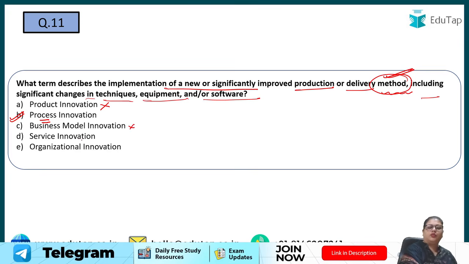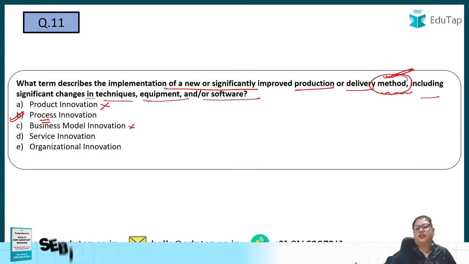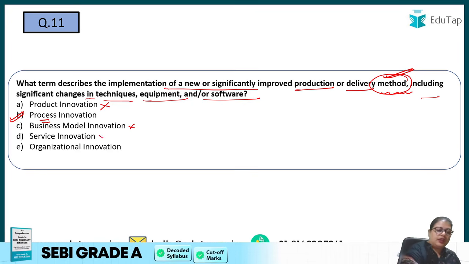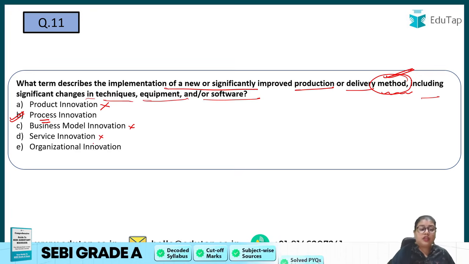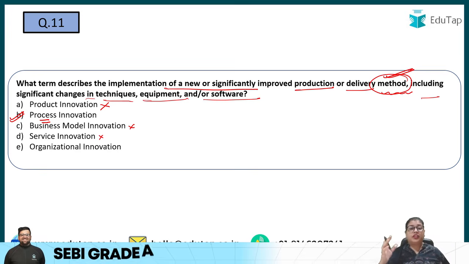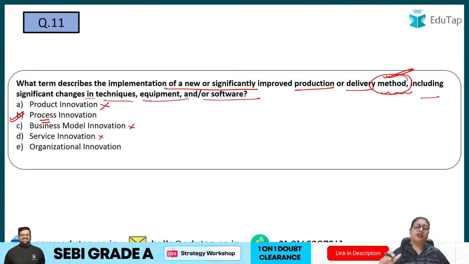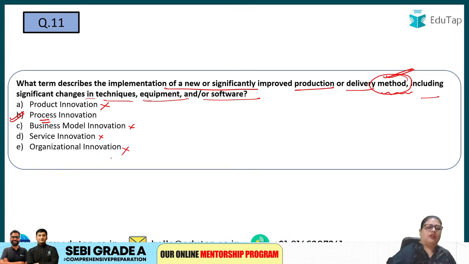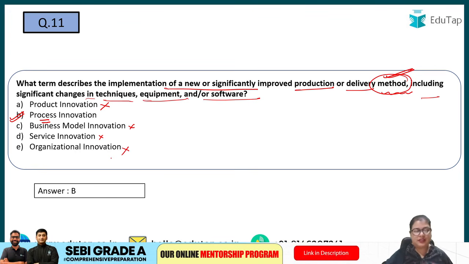Then service innovation. Are we trying to change the services of the business? No, we are trying to change the production or delivery method. So here it will be wrong. And organizational innovation is when I'm trying to change the hierarchy or the structure of my organization. Here I'm not changing that. So again, this will also be the incorrect option. So the answer is process innovation.